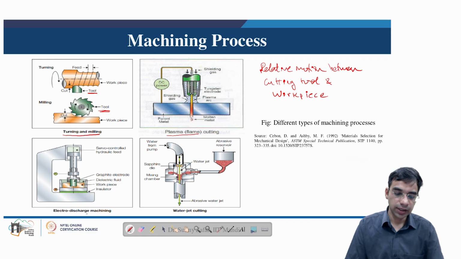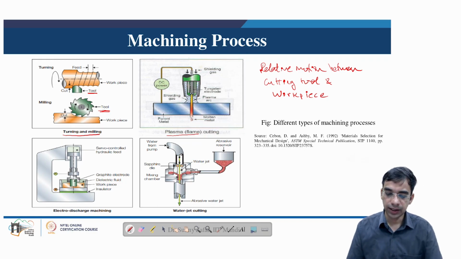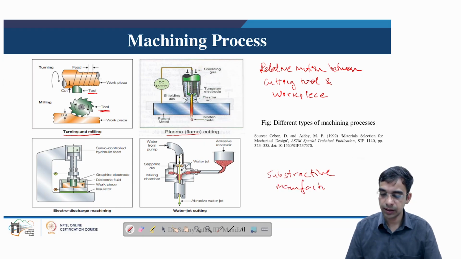Then we have electro discharge machining, where several electric discharges between the tool and workpiece remove material. And we can also have water jet cutting, where we have abrasives entrained in a high pressure water stream, and when this stream strikes the surface of the workpiece, because of the inherent hardness of the abrasives, we can remove material and machining can take place. So we can say machining in all senses, be it conventional or non-conventional, is a subtractive manufacturing process. It means material is getting removed in the machining process.